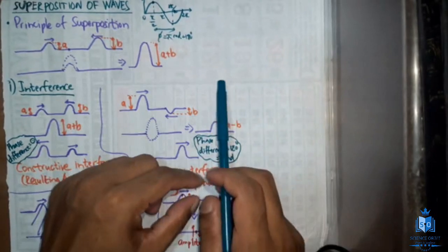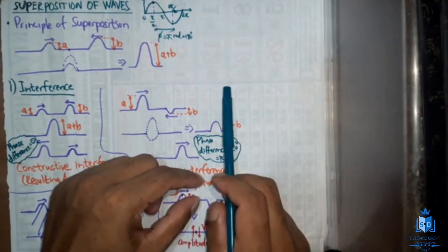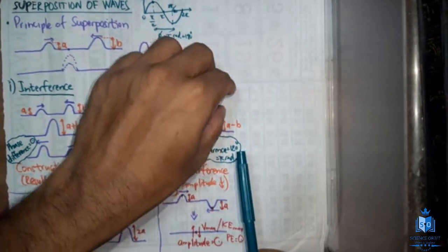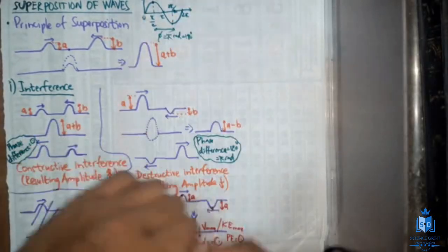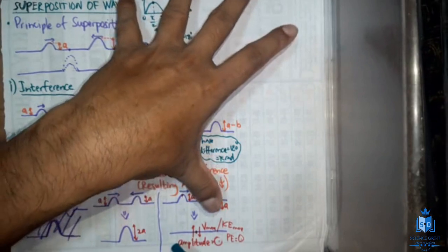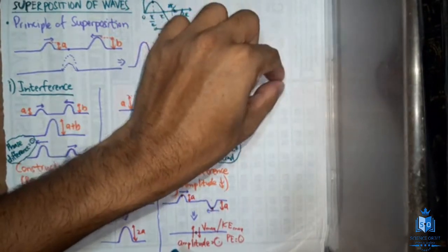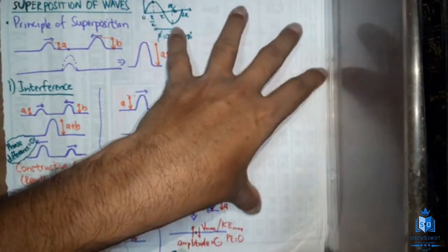So when you put on this point vibrator, it will vibrate like this, and water waves will go everywhere like this, correct? Imagine you put a small pebble inside a pond, water waves will go like this. Similarly, you do a small vibration here, so the water waves will travel like this.